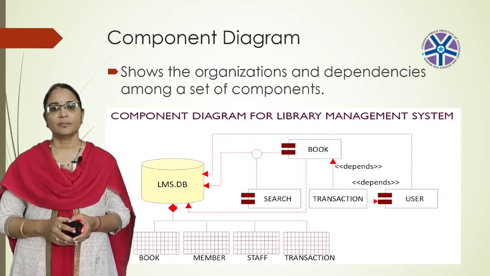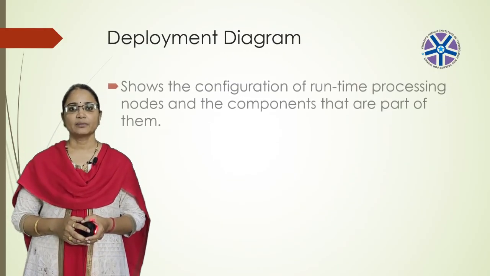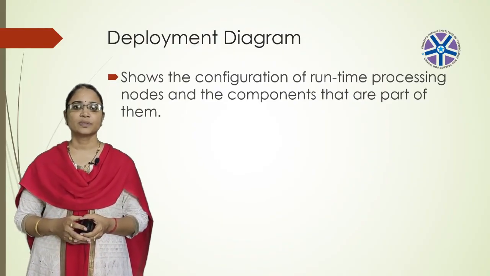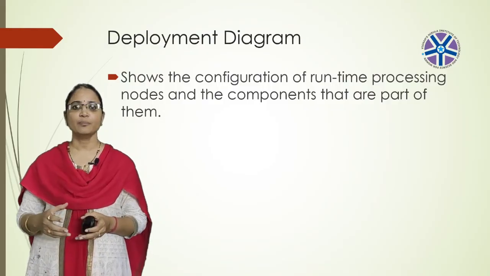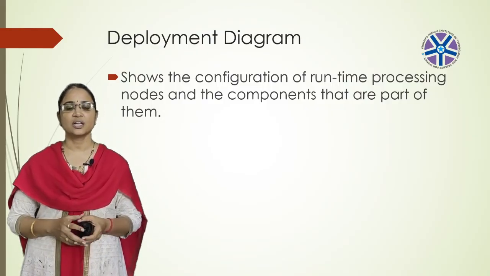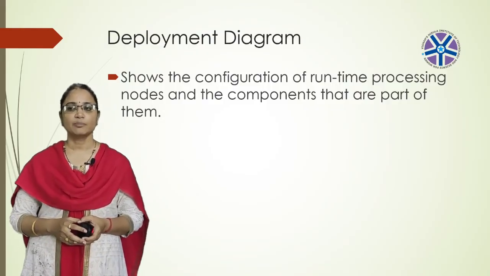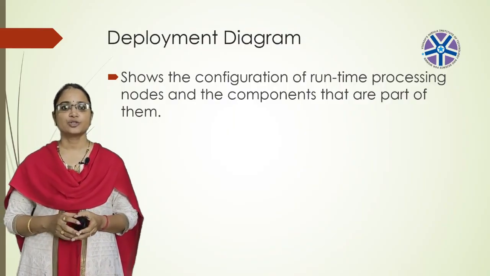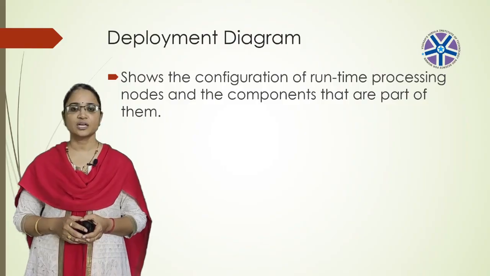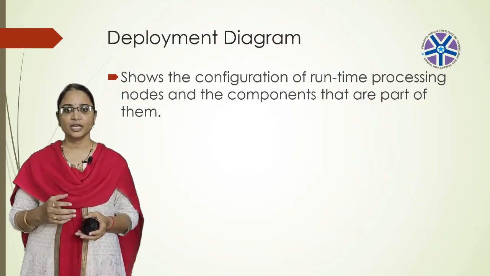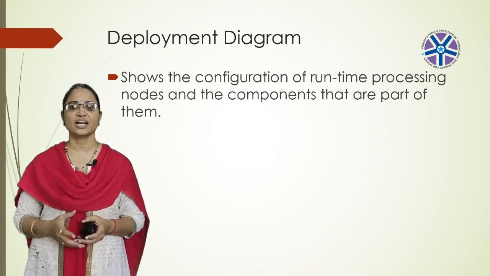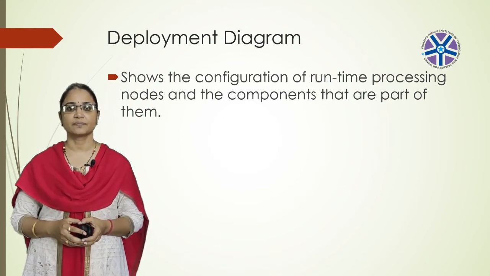Next one, coming to the deployment diagram. Deployment diagram is used to represent the configuration of runtime processing nodes and the components that are part of them. So that can be represented by using this deployment diagram. Deployment diagrams are used to visualize the topology of the physical components of a system where the software components are deployed. So deployment diagrams are used to describe the static deployment view of a system.